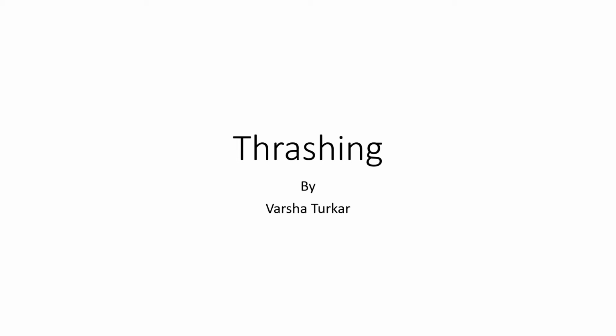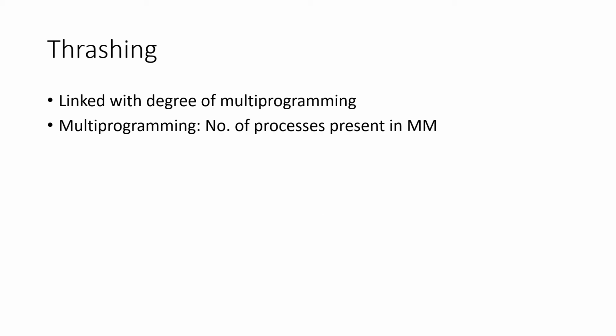Now we'll see what thrashing is. It is a very important topic in operating systems. Thrashing is linked with the degree of multiprogramming. How many processes are present in main memory is called the degree of multiprogramming. CPU utilization increases if the maximum number of processes are present in main memory.